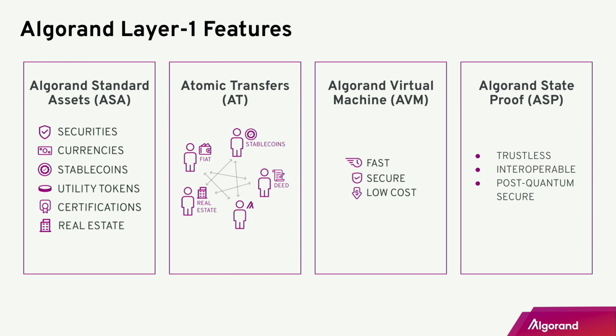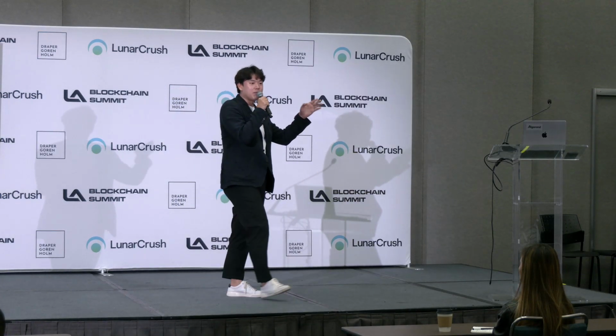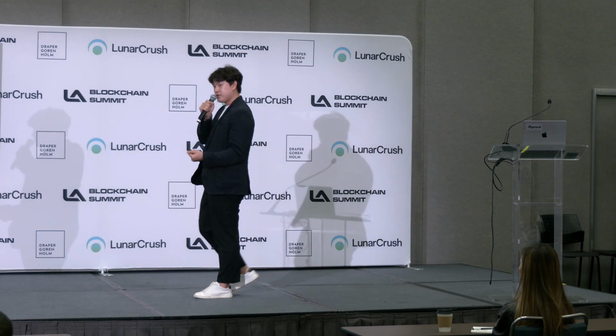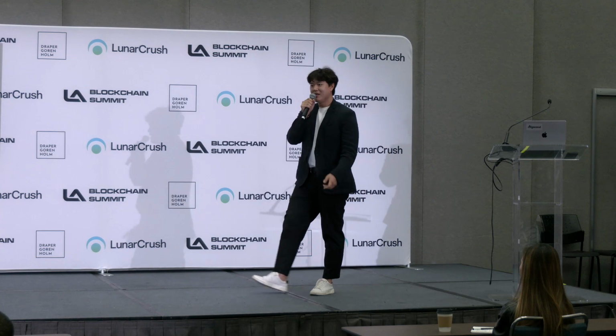Lastly, Algorand recently released an update to introduce Algorand State Proofs. So what is this? Algorand State Proof is a post-quantum secure, trustless interoperability tool. Do we all agree that the future is interoperability, that multiple blockchains will survive, and they need to be connected? All of them will have their own uses, and they need to be connected to make blockchain the infrastructure of the world. But we had problems with those bridges recently, those major hacks.